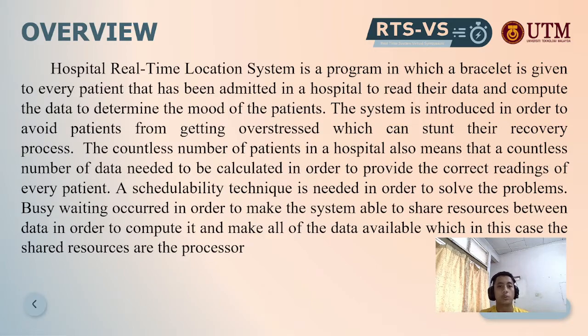So for the overview, hospital real-time locating system is a program in which a bracelet is given to every patient that has been admitted in a hospital to read their data and compute the data to determine the mood of the patients. The system is introduced in order to avoid patients from getting overstressed, which can stunt their recovery process. The countless number of patients in a hospital also means that a countless amount of data needs to be calculated in order to provide the correct readings of every patient. A schedulability technique is needed in order to solve the problems. Busy waiting occurred because the system shares resources between data in order to compute it and make all of the data available, which in this case, the shared resource is the processor.